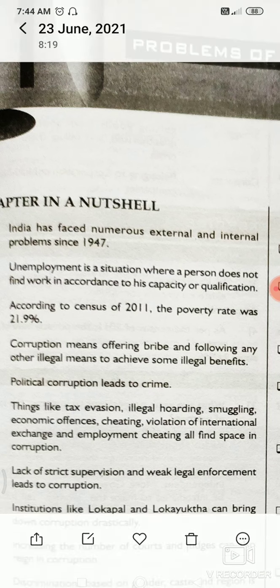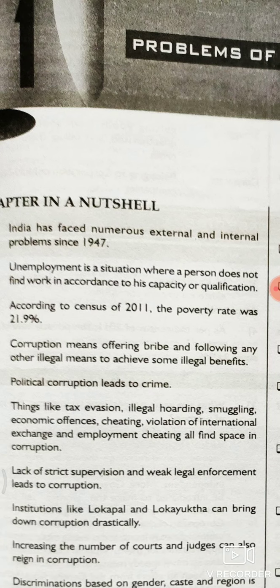Next is corruption. Corruption means offering a bribe and following any other illegal means to achieve some illegal benefits. So this is called corruption. Corruption is a major problem. It has completely bad effects on poor people and also middle class people, who are made to pay bribes. They suffer economically, and it is a big problem for the country. Nowadays in India, corruption is deeply rooted in our society. It spreads like a cancer in our society.